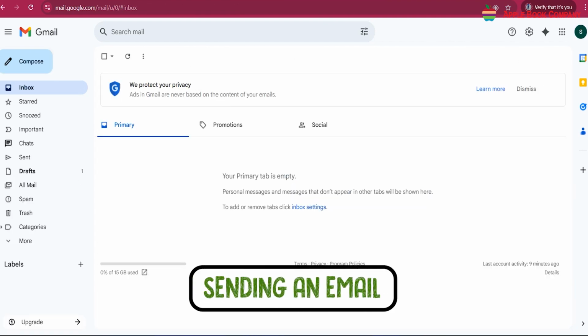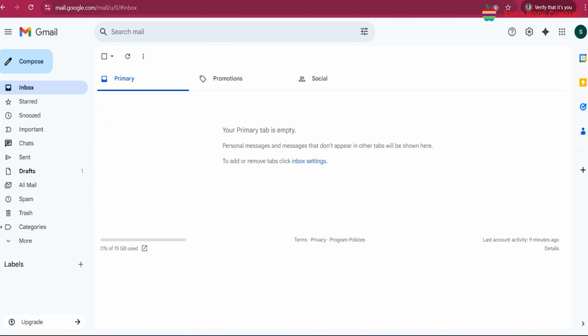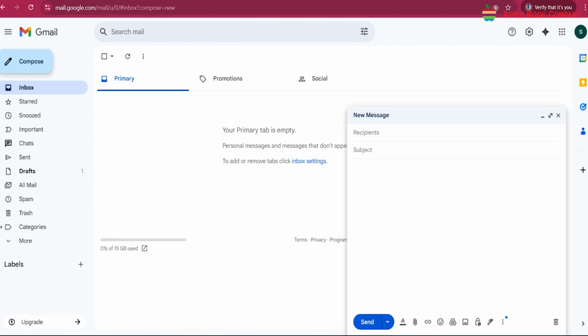Sending an email. Once you have an email account, you can start sending emails. To send an email, follow these steps. Step 1. Click on the Compose button. It will open a new message window.